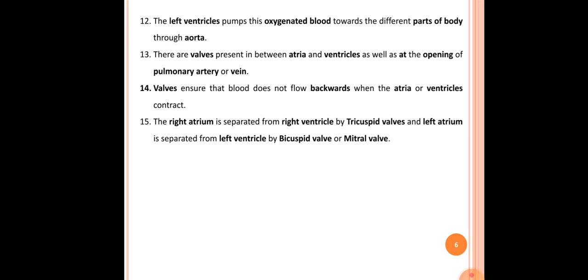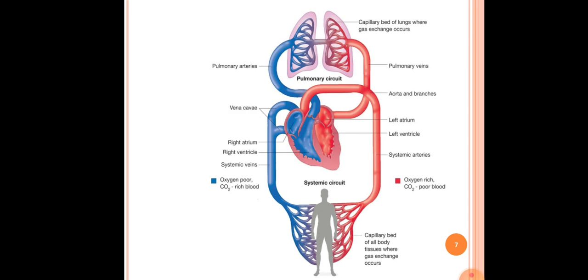Okay, so after that in the next slide we can see the diagram. Here this is the description about the flow, or conduction, of the blood through the different chambers of the heart as well as in the lungs as well as different body parts. Okay, so here we can see the vena cava. Vena cava means superior and inferior vena cava, which collect the deoxygenated blood. The deoxygenated blood is indicated with the help of blue color, and the oxygenated blood is indicated with the help of red color. So we can see here the blue colored deoxygenated blood and red colored oxygenated blood.